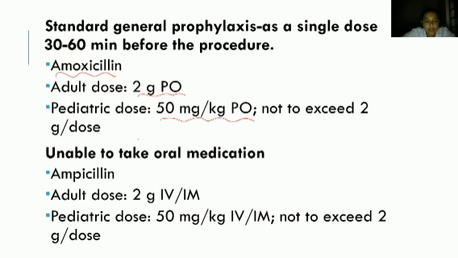If the patient is sick and cannot take oral medication, then we will go for ampicillin. Ampicillin 2 gram IV or IM in adults, or 50 mg per kg IV or IM in pediatrics. So these are the antibiotic prophylaxis we will be giving before any oral procedures or respiratory tract procedures. And for patients with high cardiac risk, even before any surgeries involving skin or musculoskeletal tissue, we will be giving this prophylaxis.